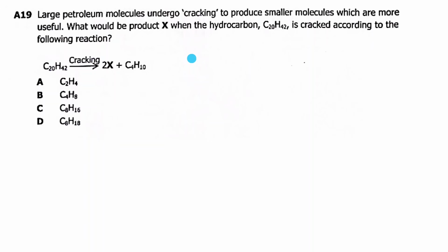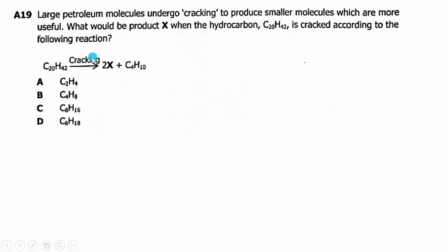Longer chain hydrocarbons can be cracked so that you can produce shorter chain hydrocarbons that in most cases have more demand than longer chain ones. That's the concept around cracking. That's why cracking was developed, just to give you an idea. Now we have this longer chain being cracked here. So simple question here.